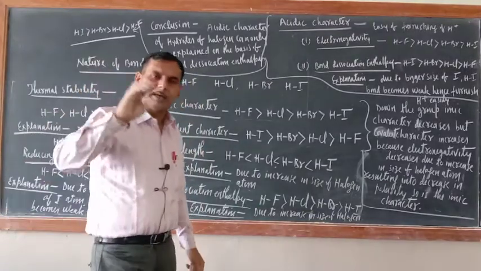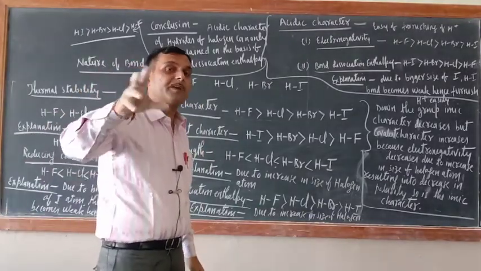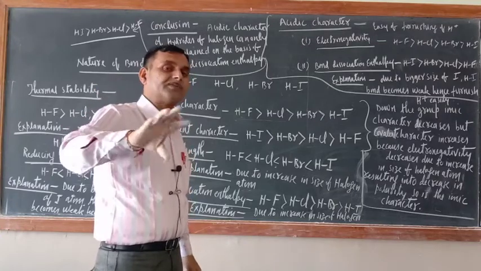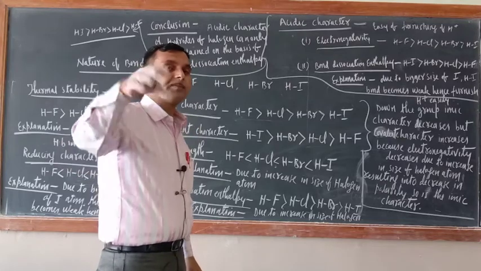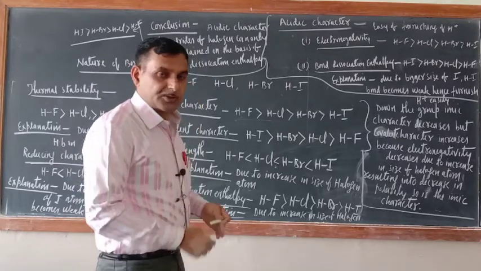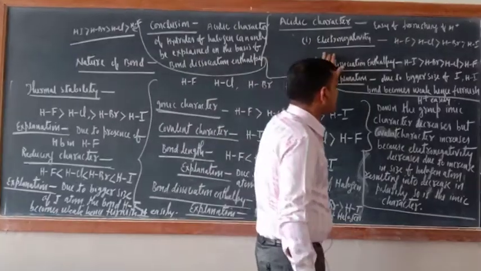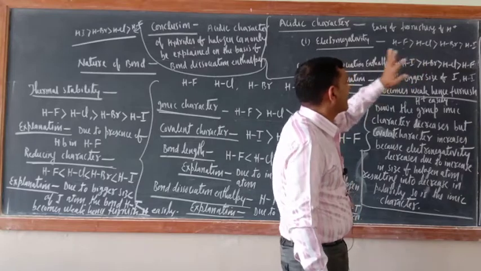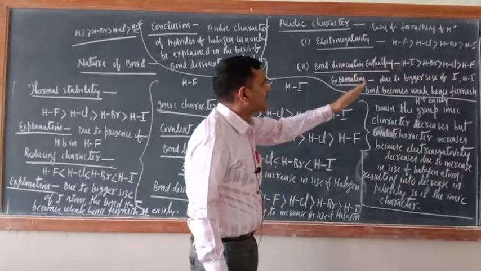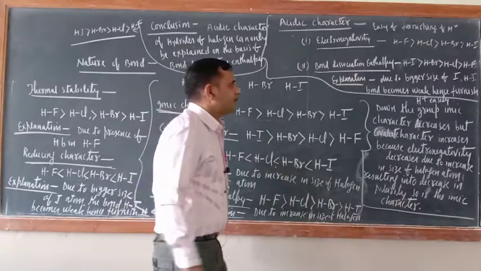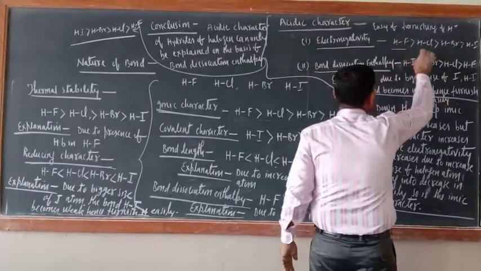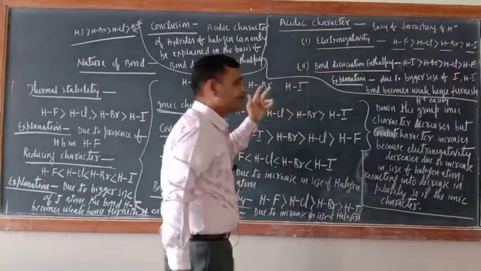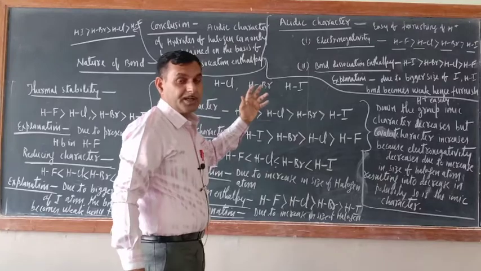If the electronegativity difference between two bonded atoms is more, the covalent bond becomes polar, and a polar bond is always a weaker bond. So when it is weak, it will easily furnish H positive. According to the electronegativity difference, the order of acidic strength is HF, HCl, HBr and HI. HF, HCl, HBr and HI. Correct or not? The highest acidic character HF will have, then HCl, then HBr, then HI. That is on the basis of the electronegativity concept.